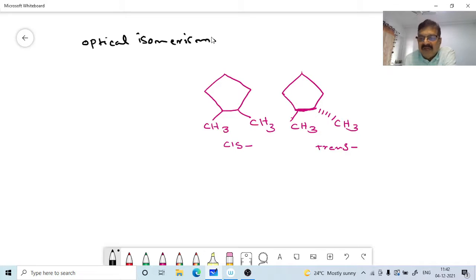These compounds are capable of rotating the plane of polarization of plane polarized light either to the left or to the right. Right means it is in the clockwise direction. It is known as dextrorotatory.